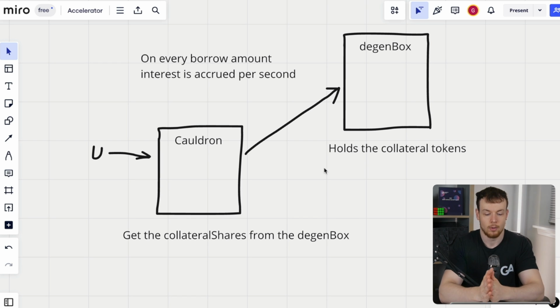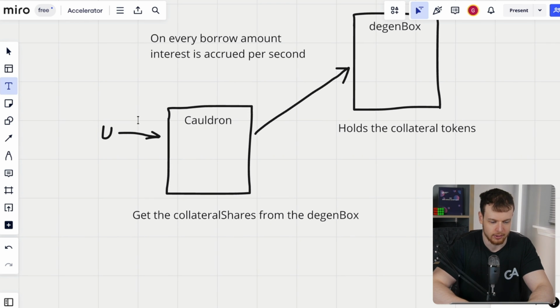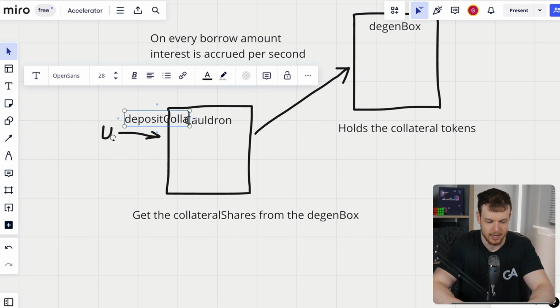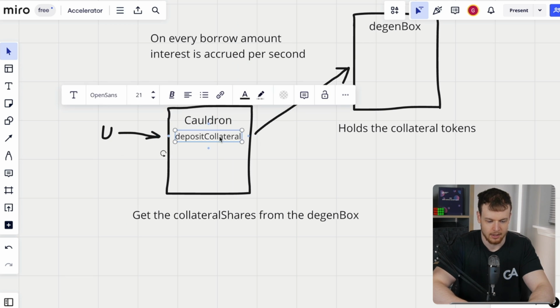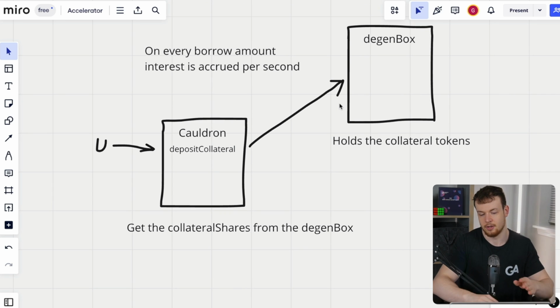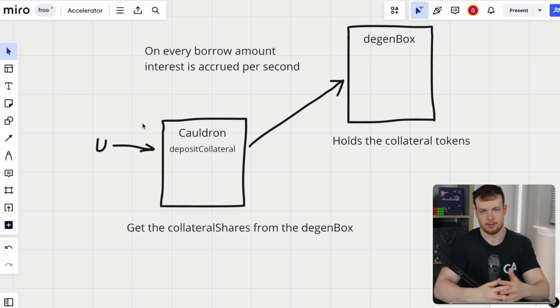Okay, so now we are going to dive into the code. We're going to see what this actually looks like in practice. And first of all, we're going to walk through the user calling deposit collateral. So we're going to call the deposit collateral function, which is on the cauldron here. And we're going to follow the collateral. We're going to see it go into the degen box. We're going to see the shares being issued to the cauldron, and we're going to see the user getting that balance recorded in the cauldron, saying this user has deposited this collateral and now they may borrow against it, right? And then we'll move on to actually borrowing and go from there.